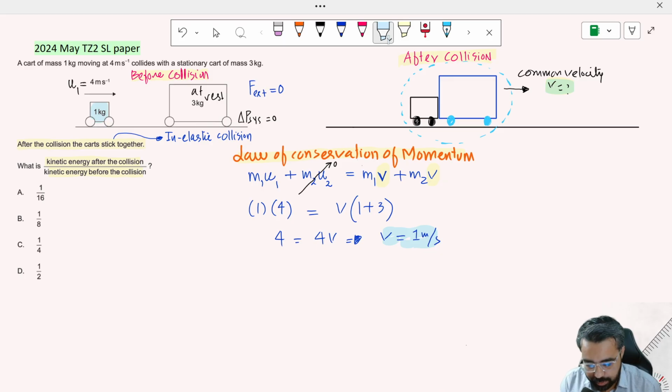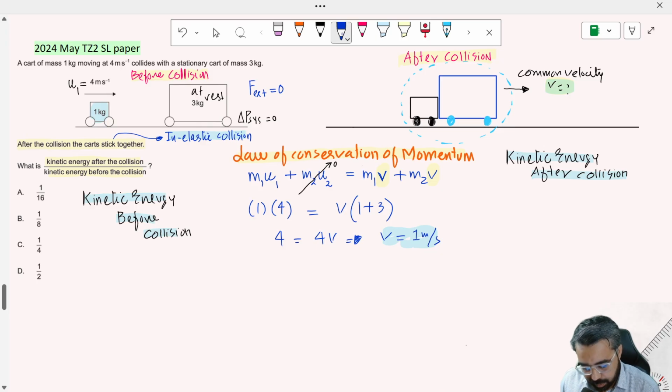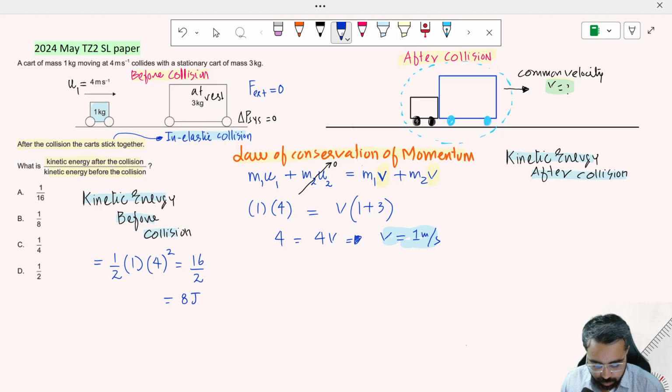So obviously I told you that this is an inelastic collision, so some energy is lost. So let's calculate the total kinetic energy before collision. Students, the total kinetic energy before collision is only due to the first moving cart. So half times 1, that is the mass, times its velocity squared. So that is 16 divided by 2, which is equal to 8 joules, right? And what is the kinetic energy after the collision? So 1 over 2 times the total mass of the system, that is 4, times the velocity that we have calculated, 1 meter per second, squared. It will give you 2 joules.